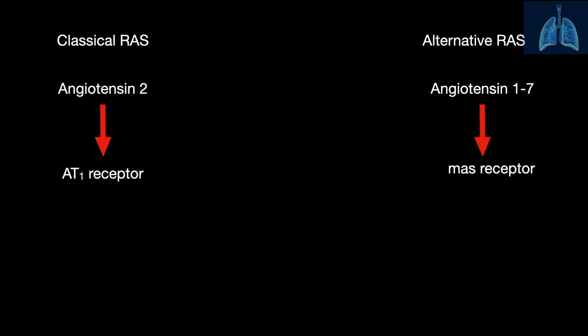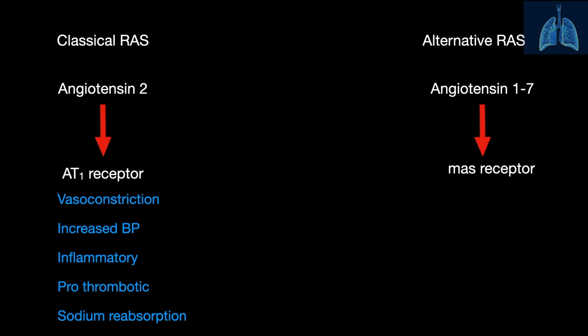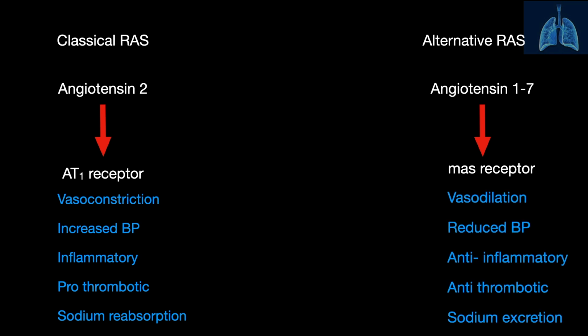The classical renin-angiotensin-aldosterone pathway ends in angiotensin II, which acts on the AT1 receptor and causes vasoconstriction, increased BP, inflammatory response, prothrombotic response, and sodium reabsorption. The alternative RAS pathway we have discussed here ends in angiotensin 1,7, which acts on the MAS receptor, leading to vasodilation, reduced BP, anti-inflammatory response, antithrombotic response, and sodium excretion.